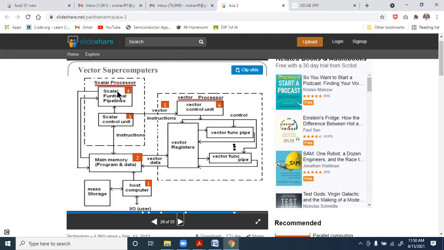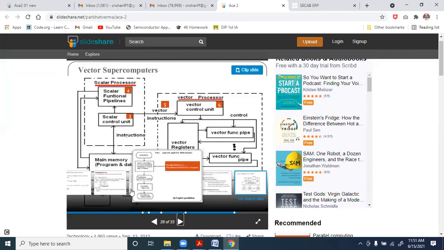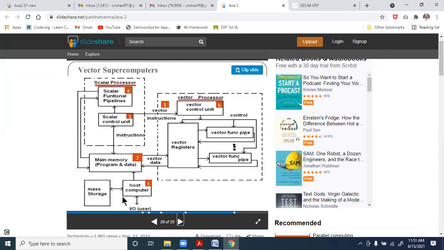You might have scalar functional pipelines, vector functional pipelines, and vector registers, and the vector functional pipelines might be many. And you have a host computer with a mass storage and I/O, managing and controlling the overall vector supercomputer. The main memory, program and data are connected to the host computer indirectly through the main memory.